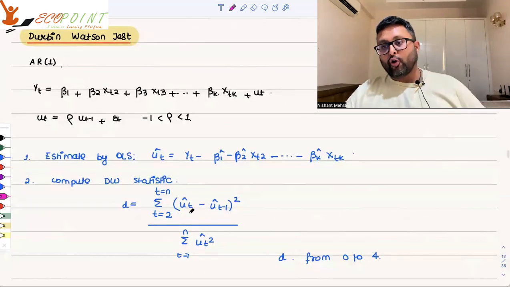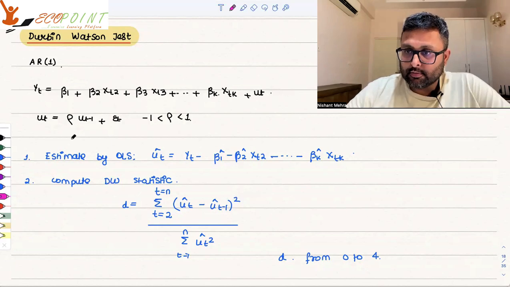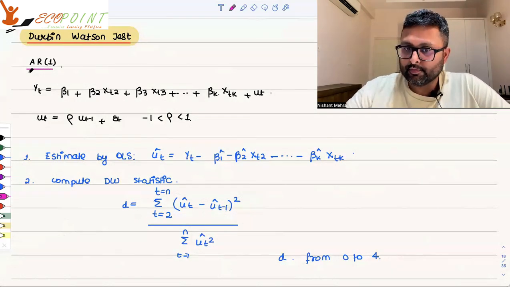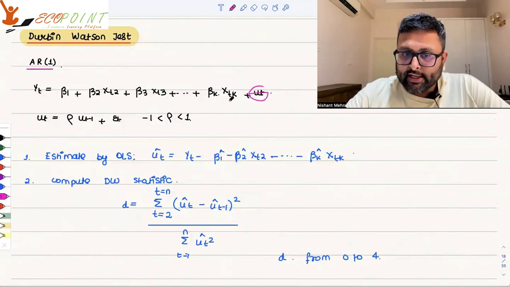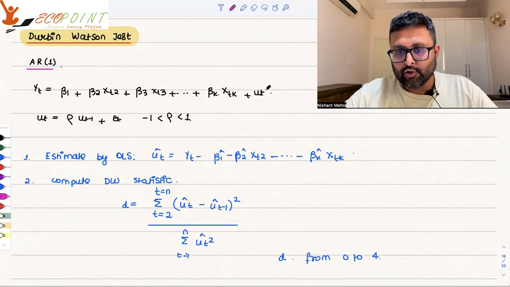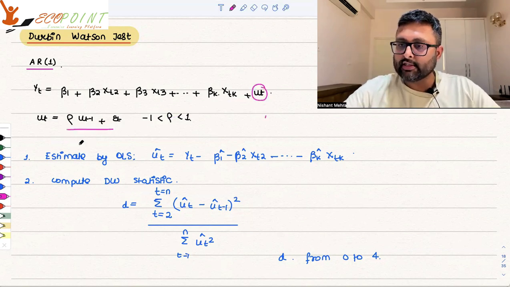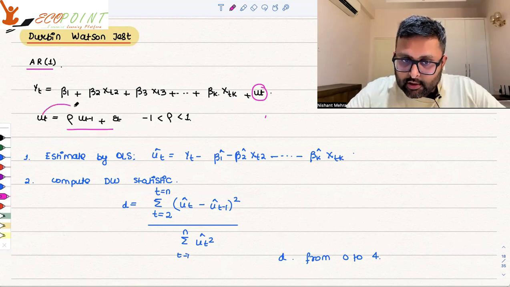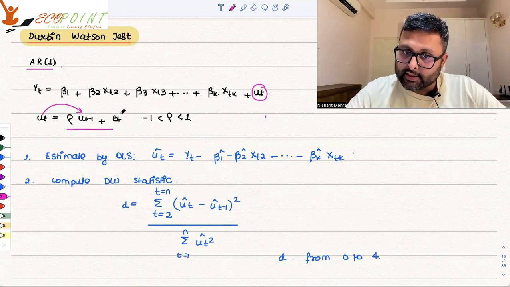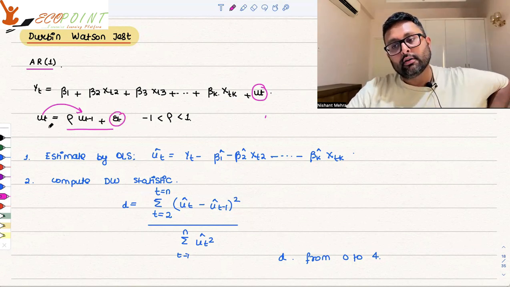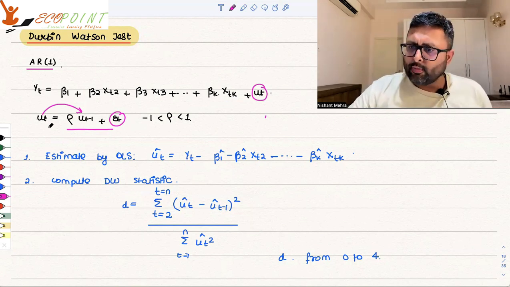Then how do you check for serial correlation? We are going to check it for an autoregressive one process, where the correlation is with the last error term. So you say that U_t follows rho times U_t minus 1 plus epsilon_t. U_t is dependent upon the last period's error term, and epsilon_t is the white noise term, which follows the normal rules.